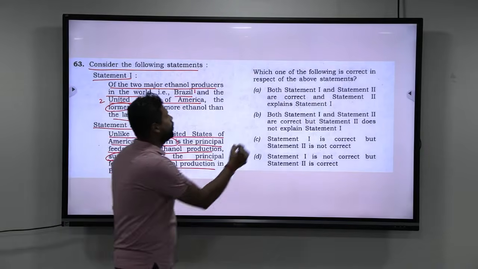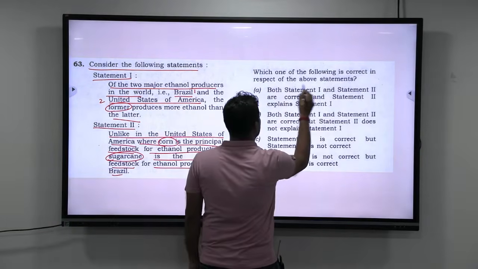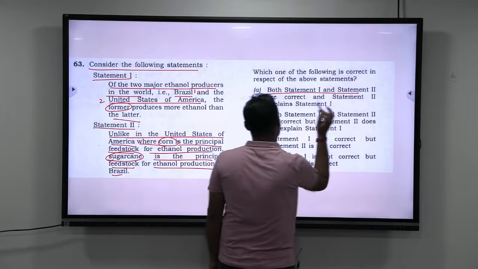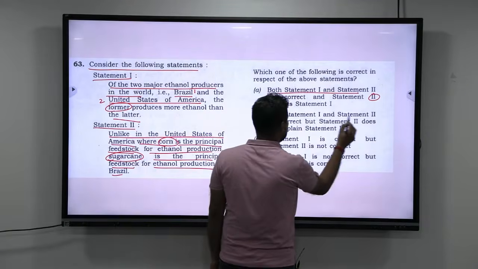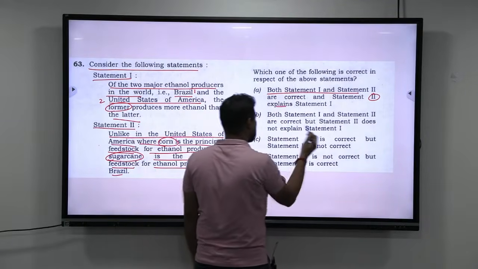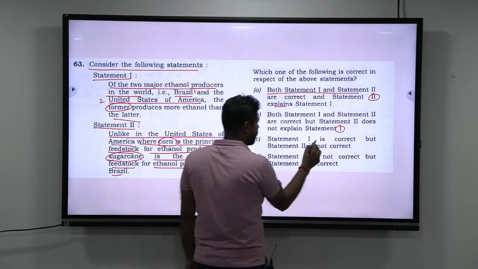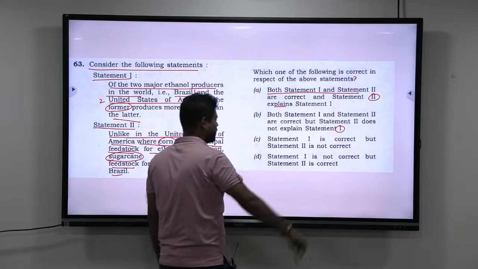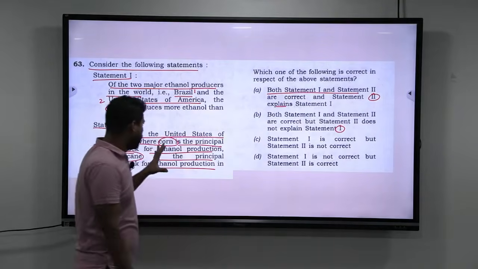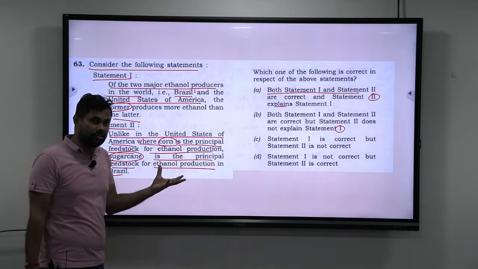Now, which one of the following is correct in respect of the above statements? Both statement 1 and statement 2 are correct, and statement 2 explains statement 1. Both are correct, but statement 2 does not explain statement 1. Statement 1 is correct, but statement 2 is not correct. Statement 1 is not correct, but statement 2 is correct. Now, you have to know this information to answer, but look at this.